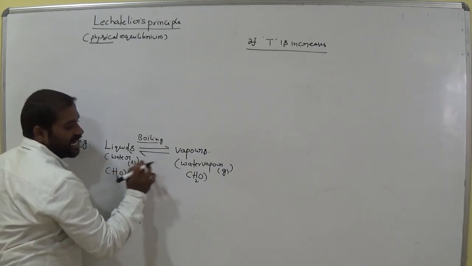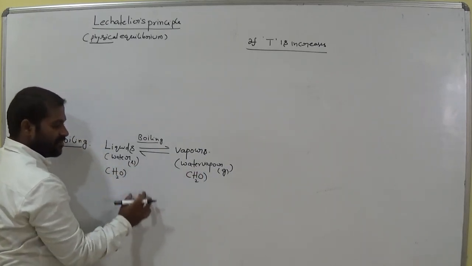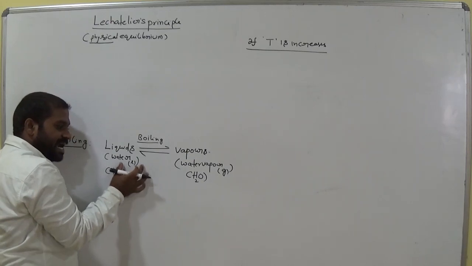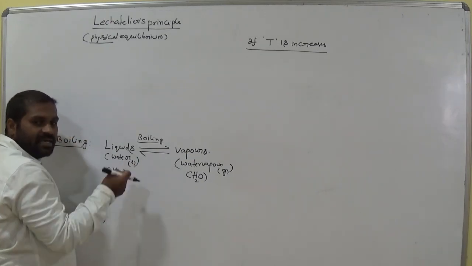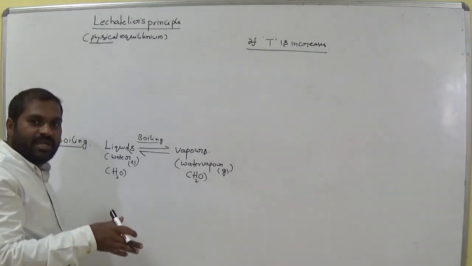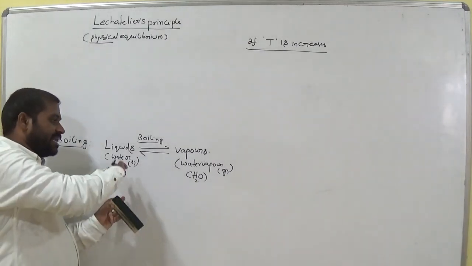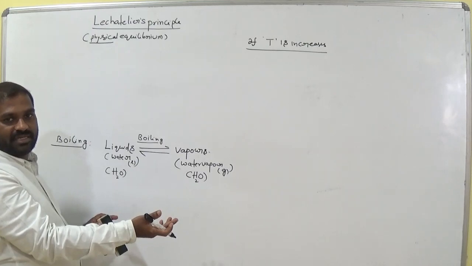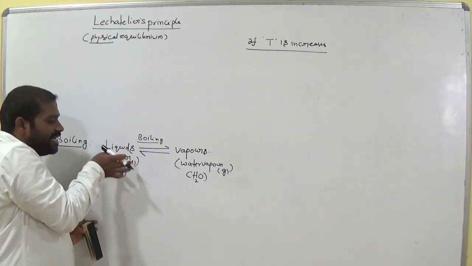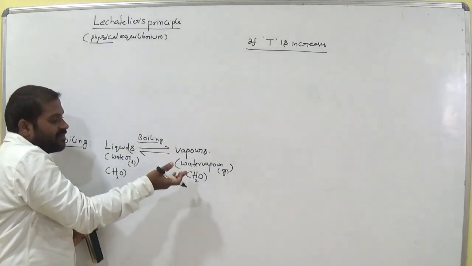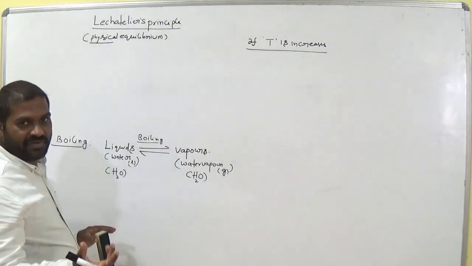So how is liquid converted to vapor? When we offer some quantity of heat energy at this liquid side, it absorbs that heat energy, the molecular forces between water molecules break down, and it tries to come out as vapor. Is it right? So this liquid state needs some heat energy to convert to vapor. Okay, you know very well.